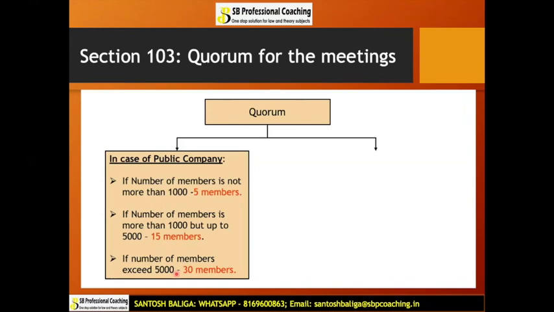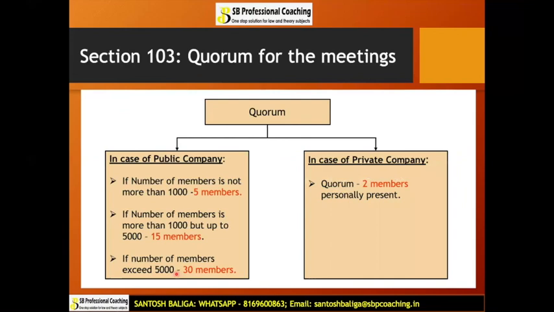Now what is the quorum in case of a private company? In case of a private company, it is pretty simple. The quorum will be at least 2 members personally present in the meeting. All these members shall be personally present in the meeting. Now what do you mean by personally present? Personally present means these are the members who are entitled to attend the meeting and vote in the meeting.